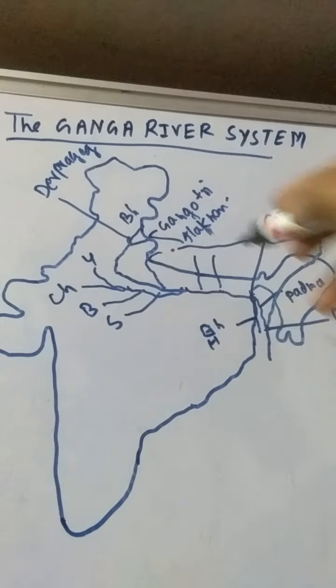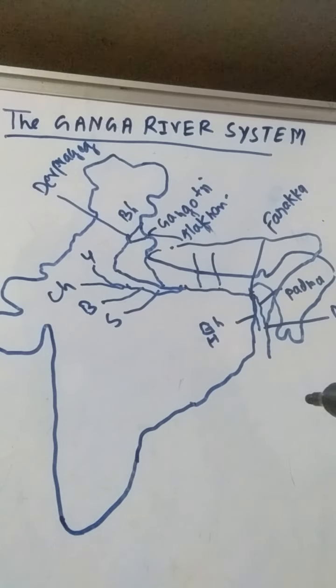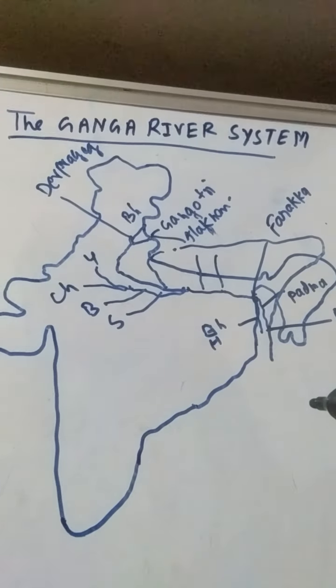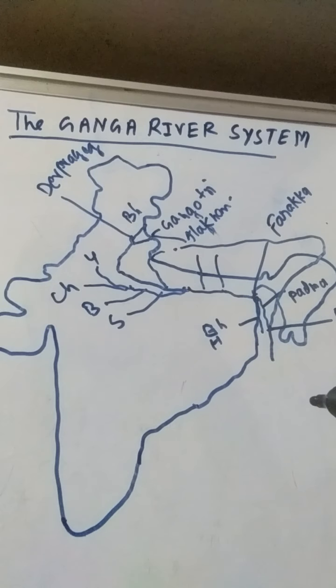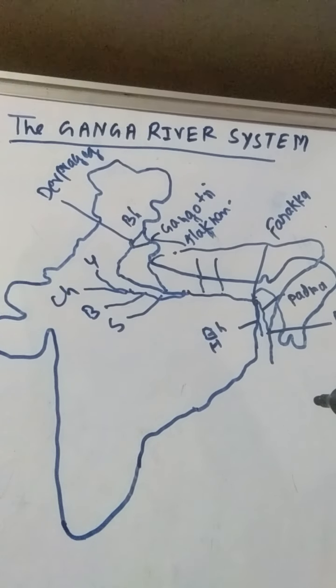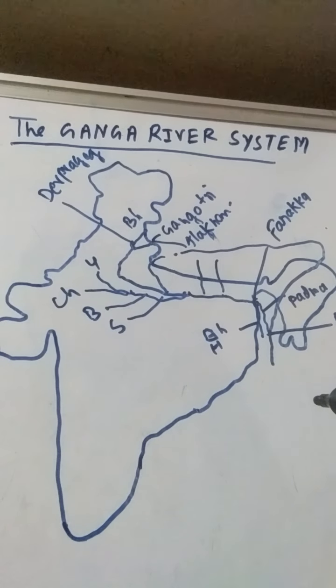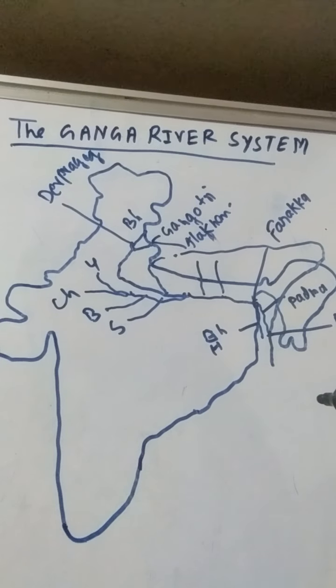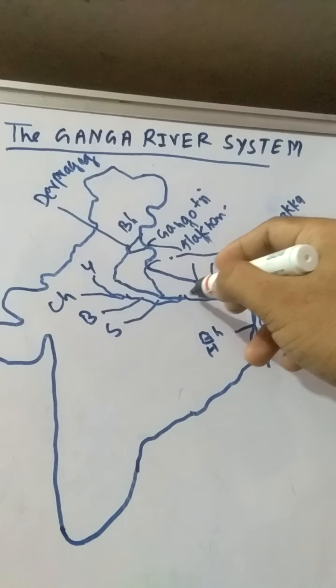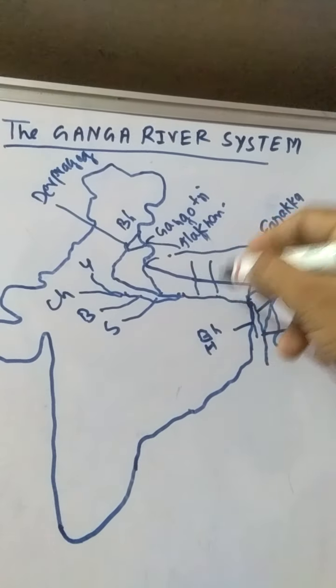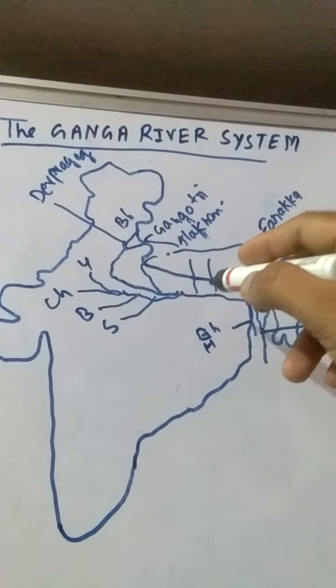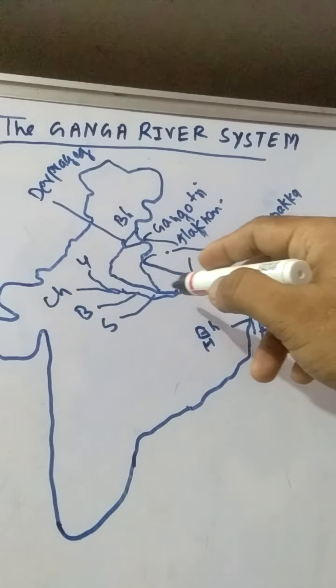These rivers start from the Nepal Himalayas, from the glaciers of the Himalaya. These rivers flood parts of the northern plains every year, causing damage to life and property, but at the same time they enrich the soil for agricultural use. In this area you will see very fertile plains, fertile soil for the betterment of agriculture.